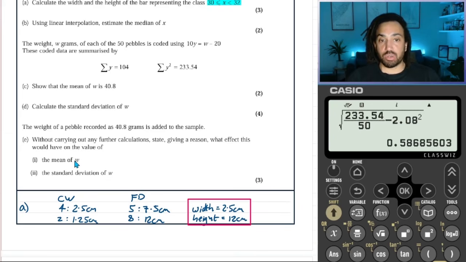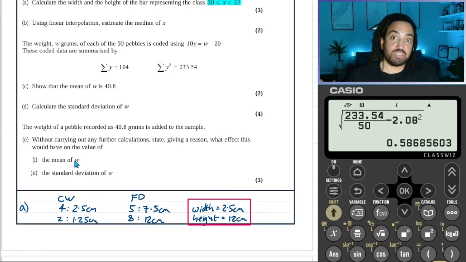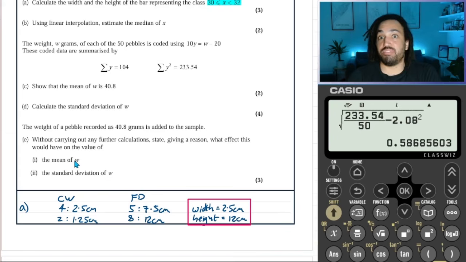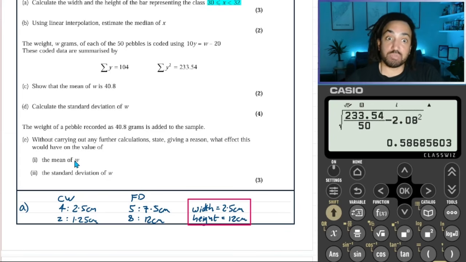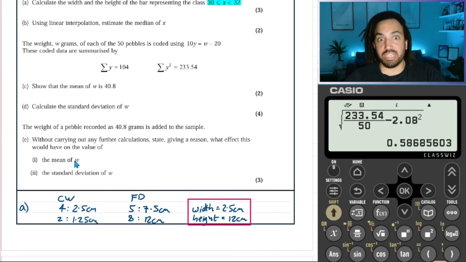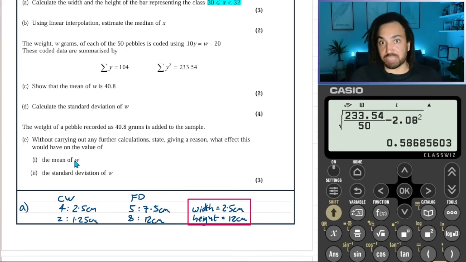So it's not going to stretch it. It's not going to make the average bigger. That's what would happen if you added a value which was bigger than the mean. That would obviously increase the mean. And if it was below, it would decrease the mean. But if it's exactly the mean, well, the mean will stay the same.